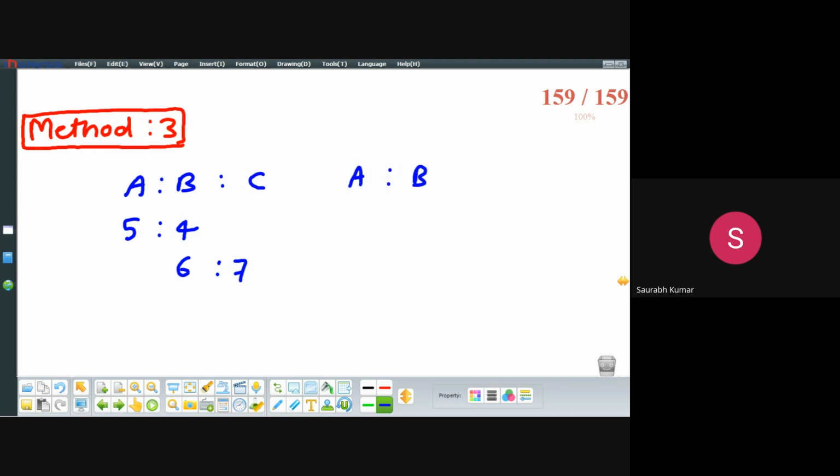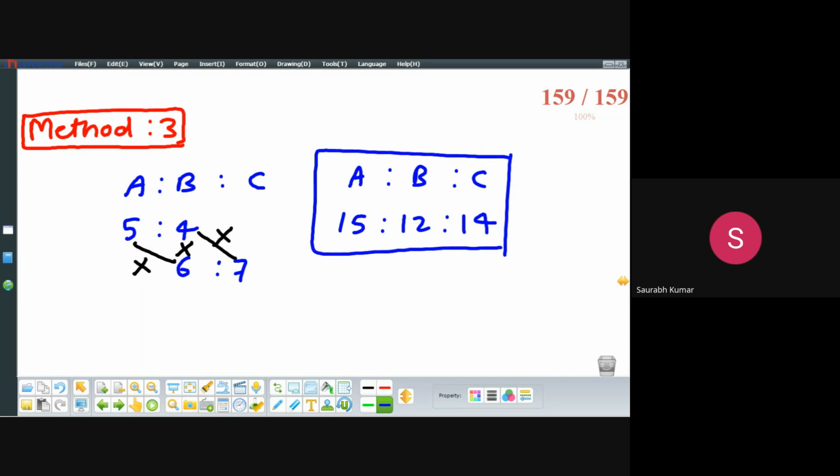we have to write A ratio B ratio C. So what will I do? First I will multiply these two, 5 into 6, how much will it come, 30. Then I will multiply these two, 4 into 6 is 24. Then I will multiply these two, it will be 28. Divide by 2, beta, so this ratio will come out to be 15 is to 12 is to 14. Is this clear to everyone?